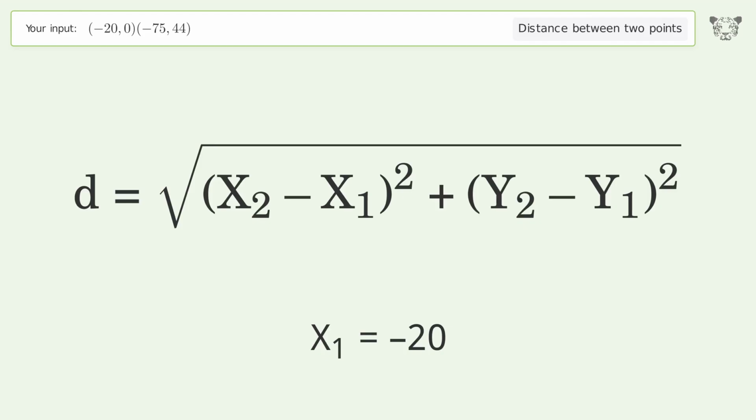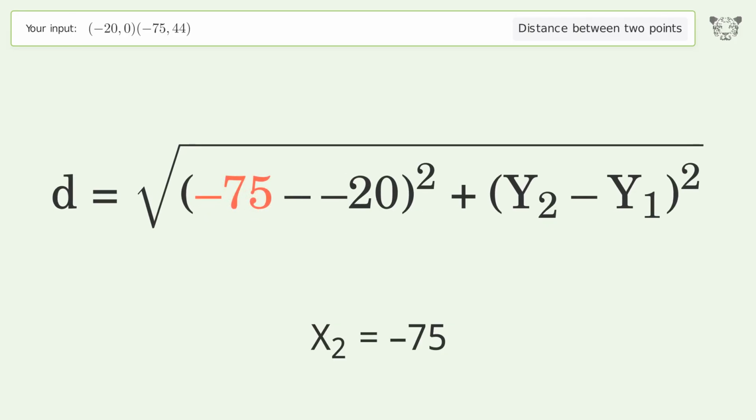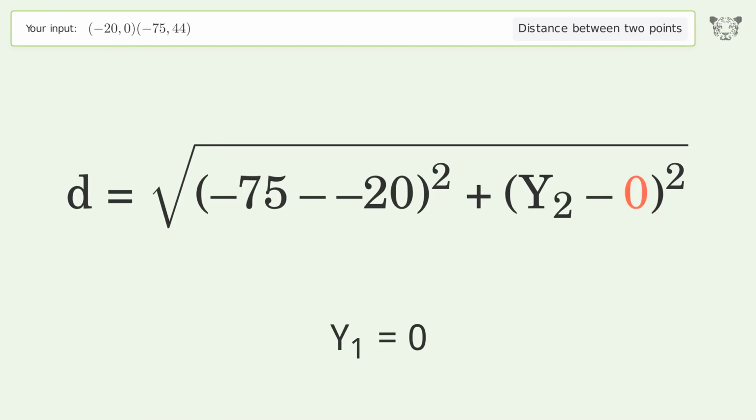x1 equals -20. x2 equals -75. y1 equals 0. y2 equals 44.